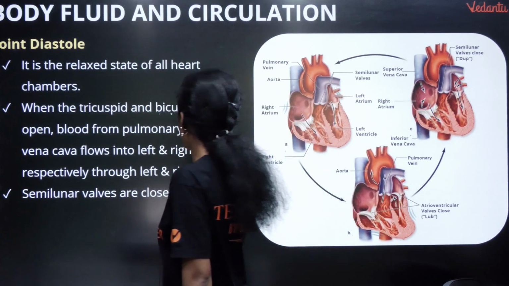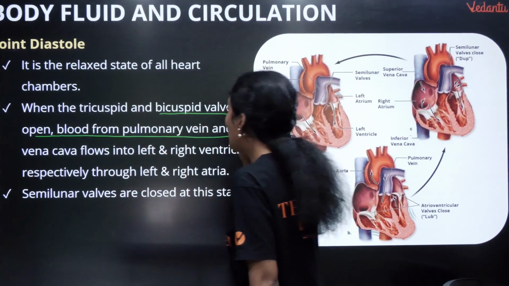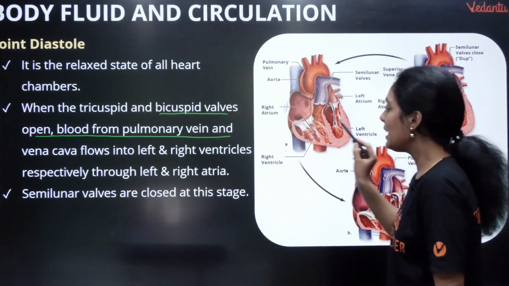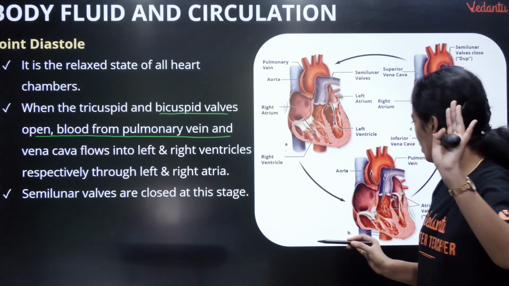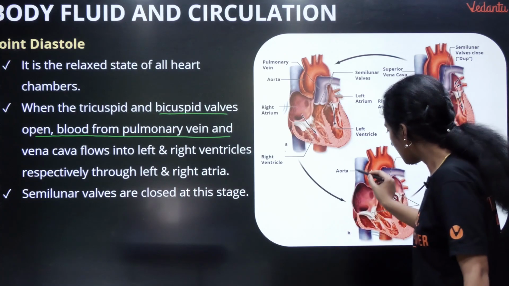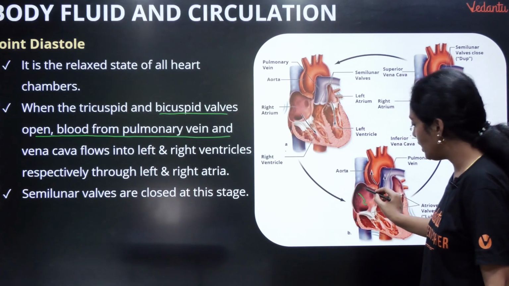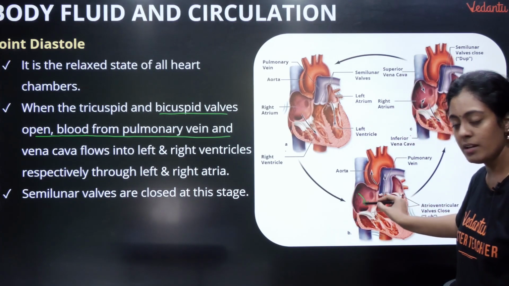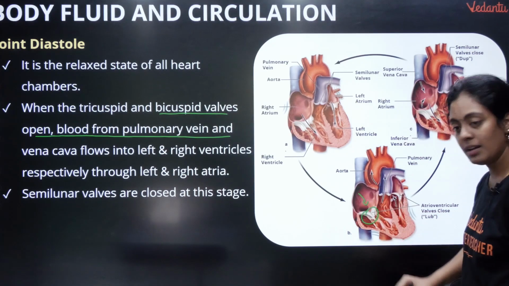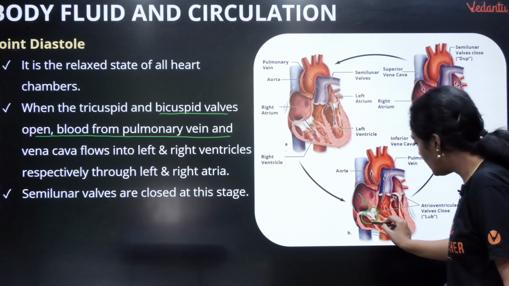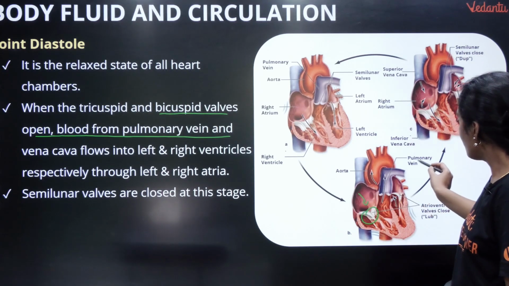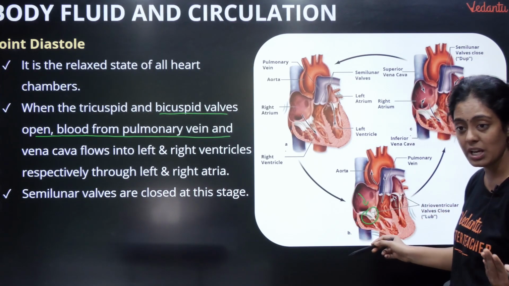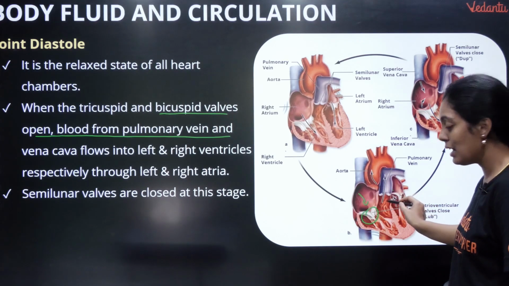So when they open, what happens, guys? Blood flows from the pulmonary vein and vena cava into the left and right ventricle. Very easy, guys. From the vena cava your blood will flow into the right atrium, correct? Now the tricuspid valve is open, so it will go into the right ventricle. Similarly, your pulmonary vein carries oxygenated blood to your left atrium.